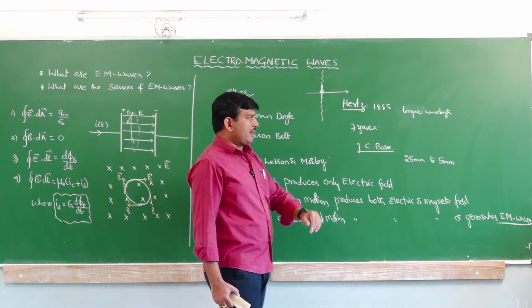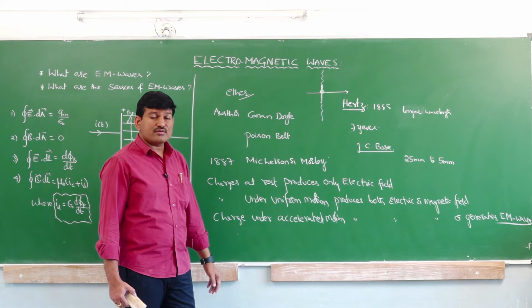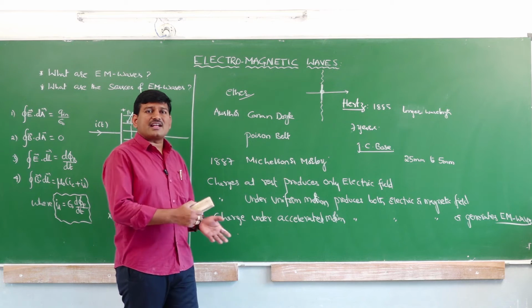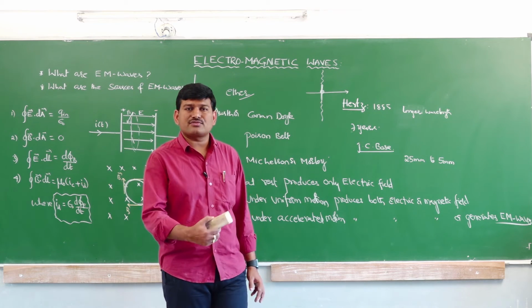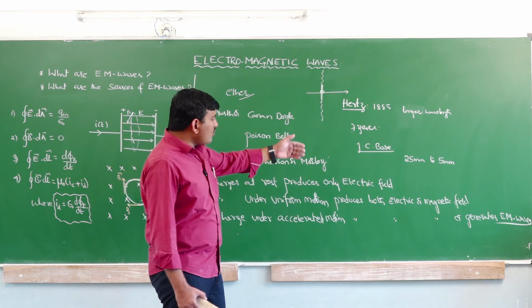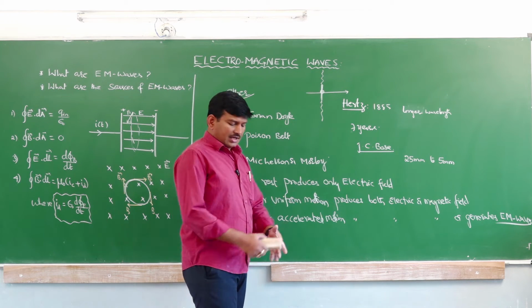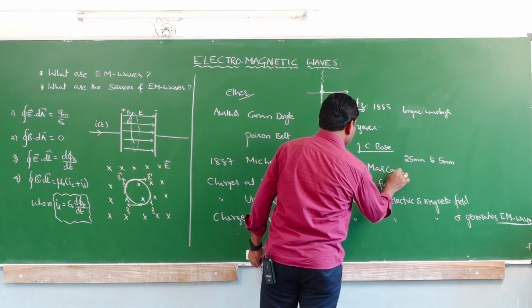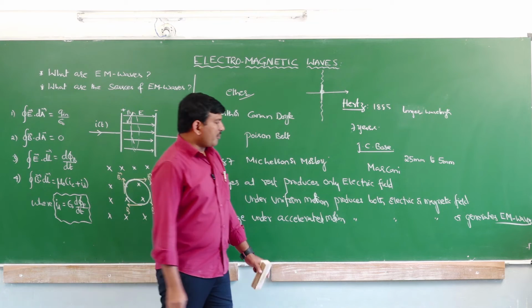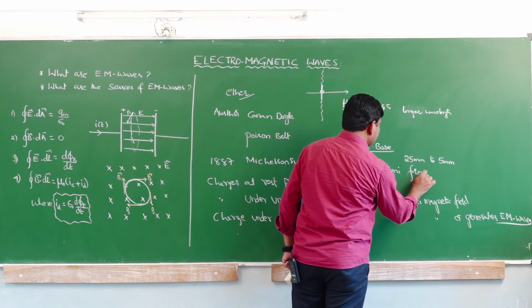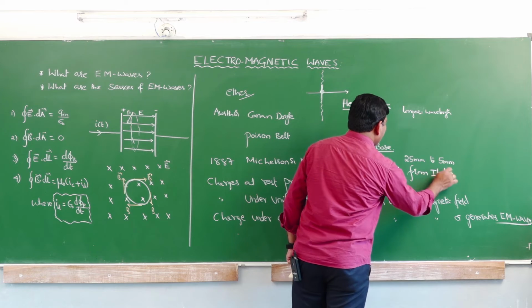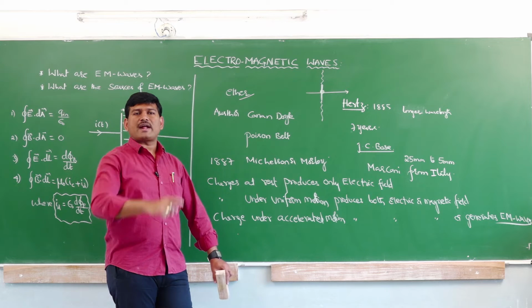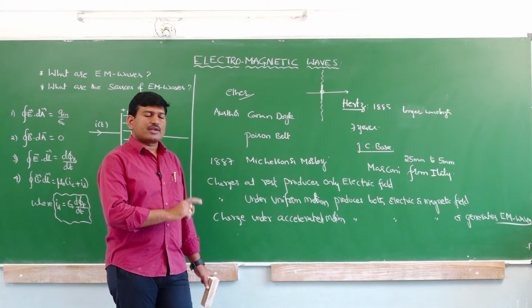And almost at the same time, though Hertz and J.C. Bose produced the electromagnetic radiation experimentally, they did not succeed in transporting it from one place to another place. Almost at the same time, a scientist named Marconi from Italy, who invented the radio, generated electromagnetic waves and propagated them over thousands of kilometers.